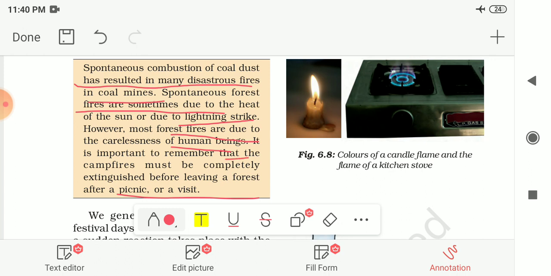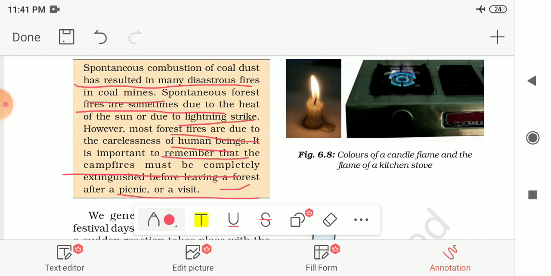It is important to remember that a campfire must be completely extinguished before leaving the forest after a picnic or a visit. If we went for a picnic and made a campfire there, then only after extinguishing the campfire should we leave the forest, because otherwise it may cause a forest fire. So we should be careful and keep this thing in mind. So these are the different types of combustion.